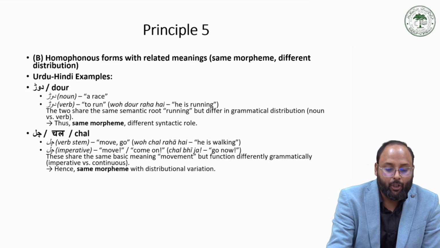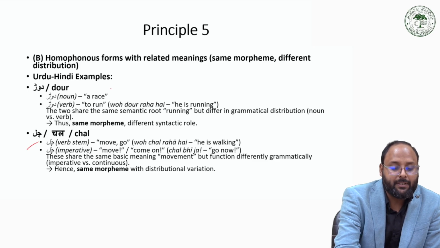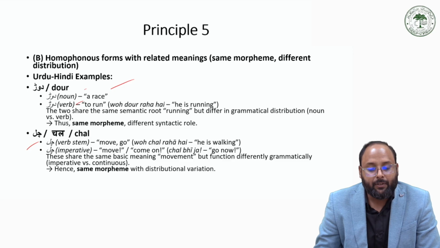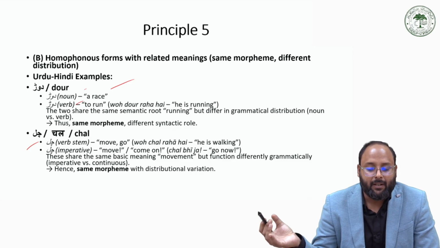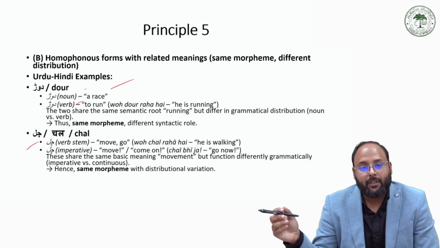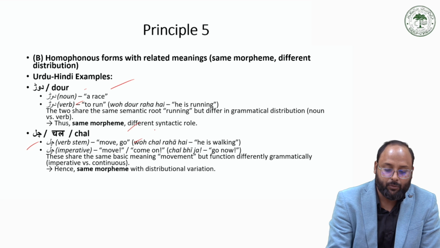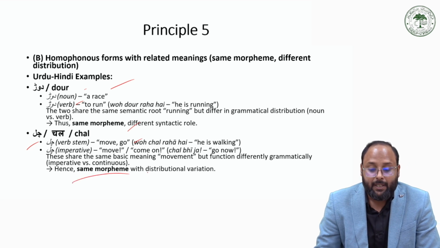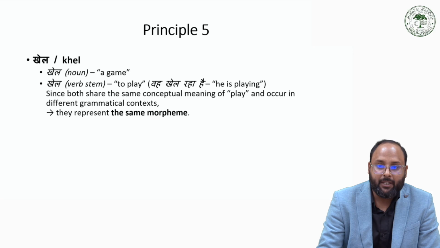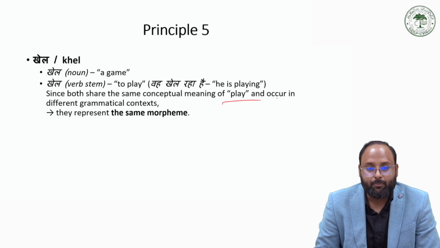Another example is daud, chal. In one, daud is the race, which is a noun, and in another, daud is the verb. They have the same type of function, like running, so they could be the same morpheme, but they have different syntactic roles. In the same way, chal, for move or moving. They could be the same morpheme, but they have different distributional roles. Khel and khel have the same morpheme, because khel has the common meaning, which is play. So they are the same morpheme.